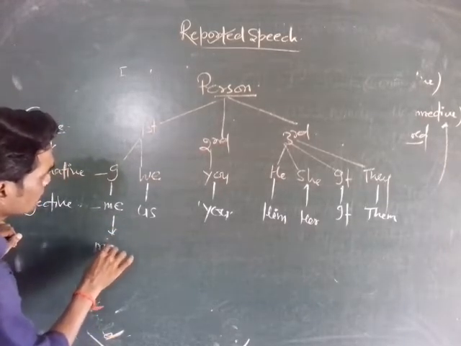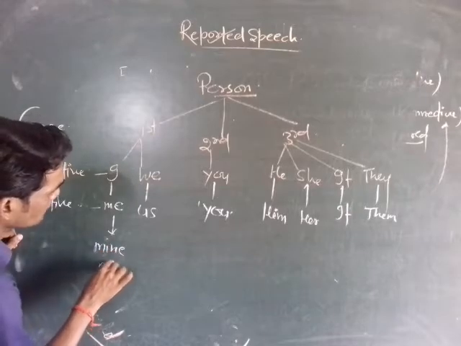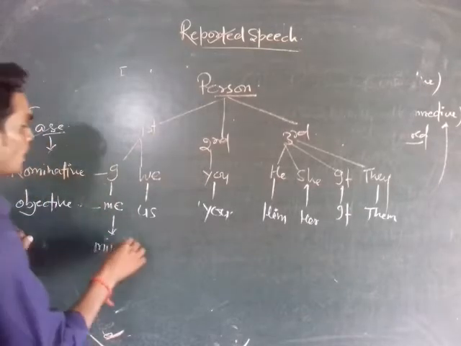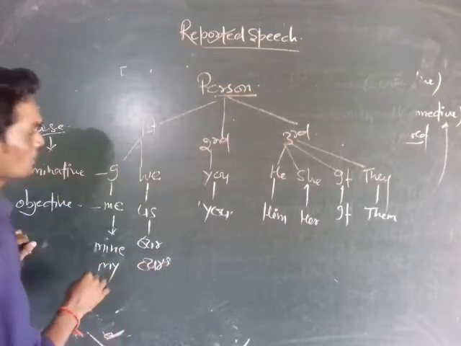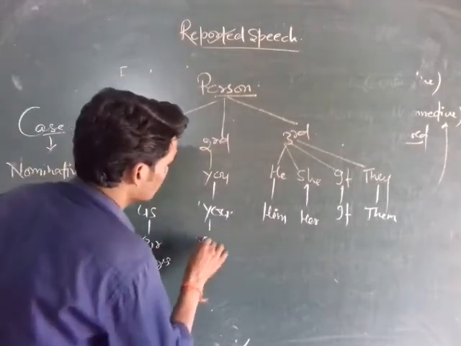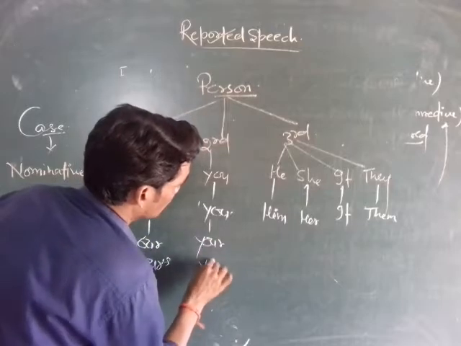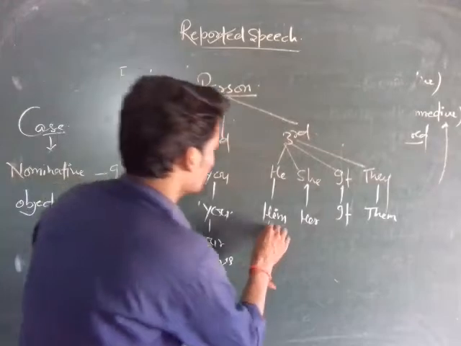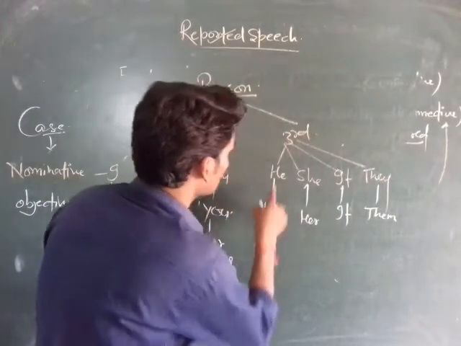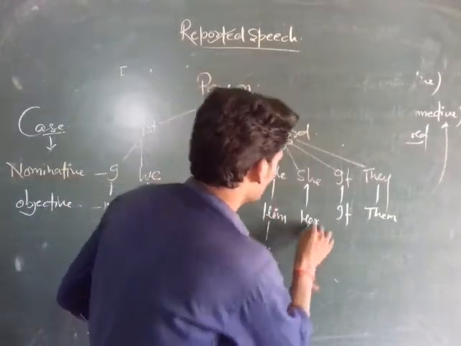My and mine are possessive of I. Our and ours are possessive of we. Your and yours are possessive of you. His is possessive of he.